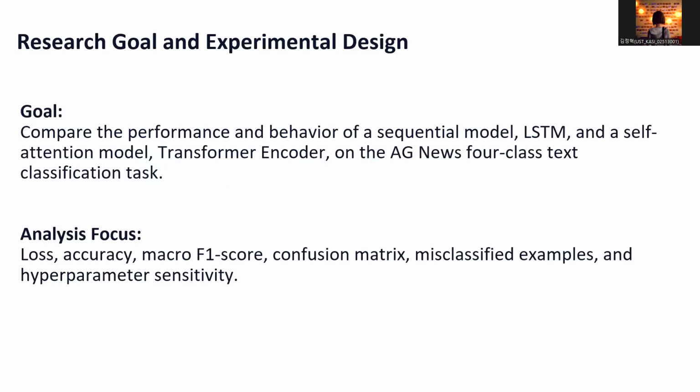The main goal of this experiment was to fairly compare two different sequence modeling approaches. The LSTM processes tokens sequentially, while the transformer encoder uses self-attention to model relationships between tokens. To make the comparison fair, we used the same dataset split, preprocessing pipeline, vocabulary, maximum sequence length, and evaluation metrics. We analyze the results using loss curves, accuracy, micro F1 score, confusion matrices, failure cases, and ablation studies.